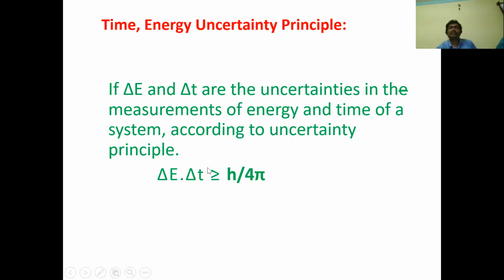This is called the time energy uncertainty principle, which also states that you cannot accurately determine both time and energy at the same time. If you are able to calculate time exactly, then there is uncertainty in energy. If you are able to calculate the accurate energy of the atomic system, then there is uncertainty in time.